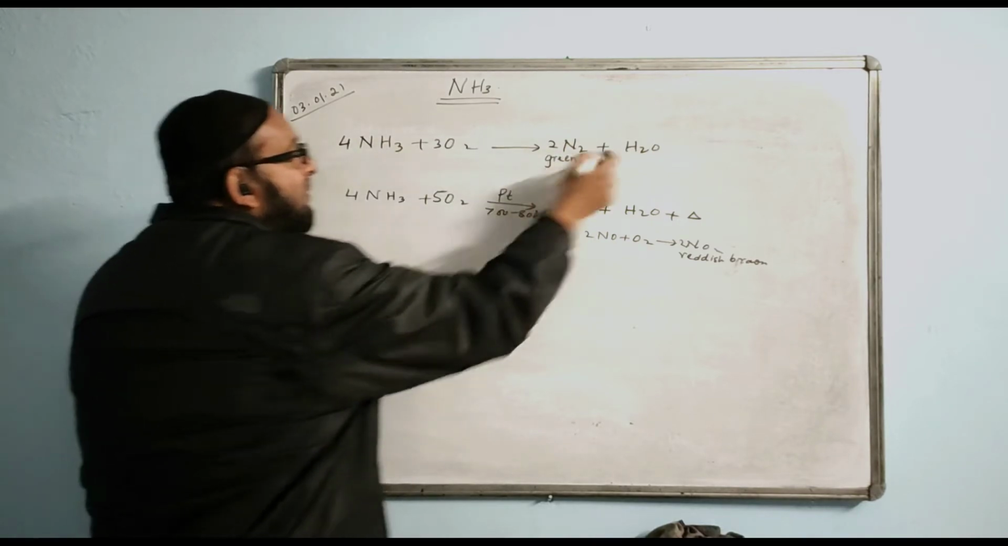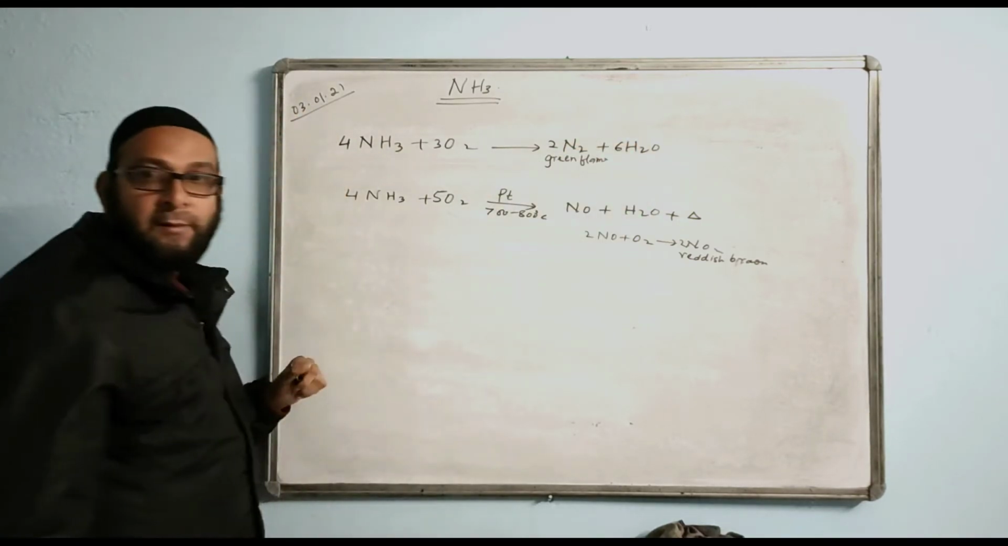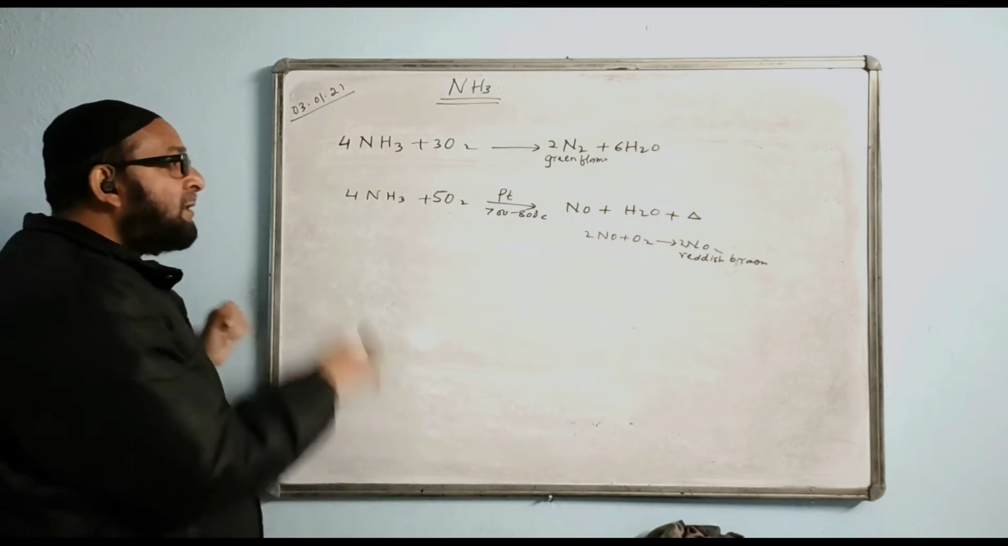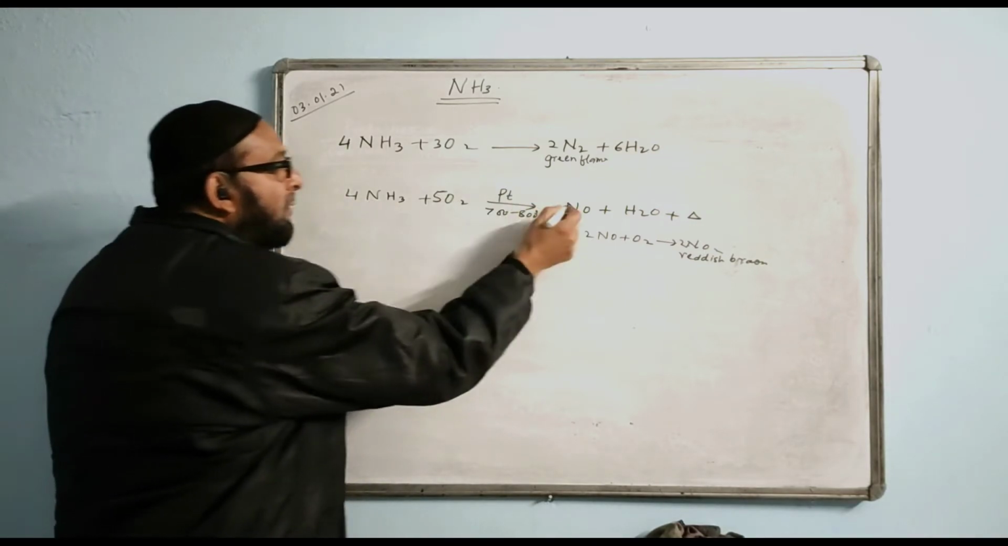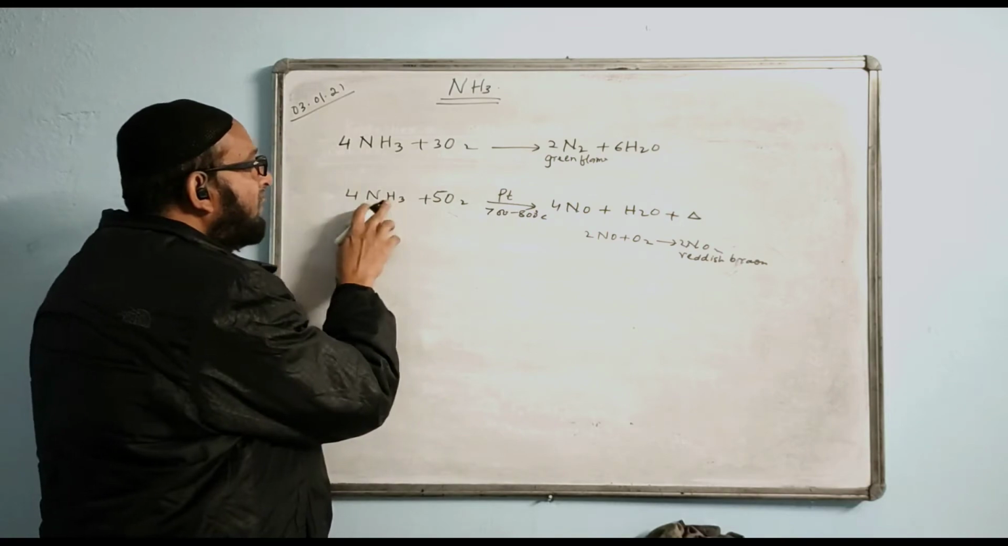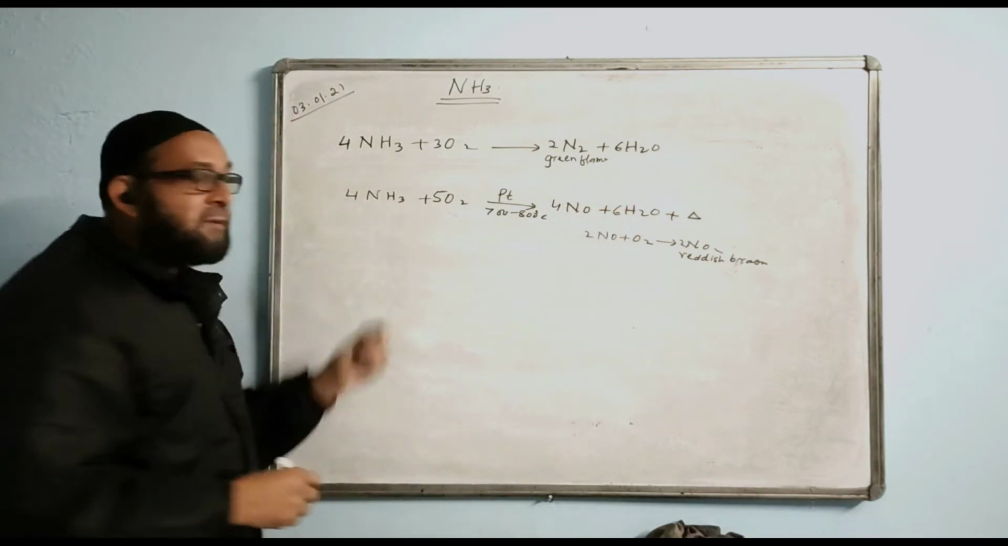4 3s are 12, you have to put 6. Now balance. The second reaction also didn't balance. Now I balance. 4 now, then you have to put 4 over here. 4 3s are 12, you have to put 6. Now it's balanced.